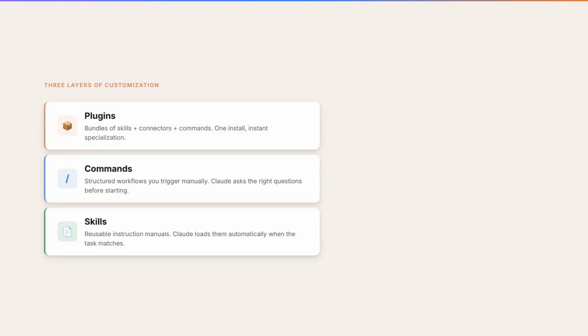And plugins bundle everything together: skills, connectors, and commands in one package. You install a plugin and Claude instantly becomes a specialist in that domain. Marketing, sales, HR, data analysis, one click.